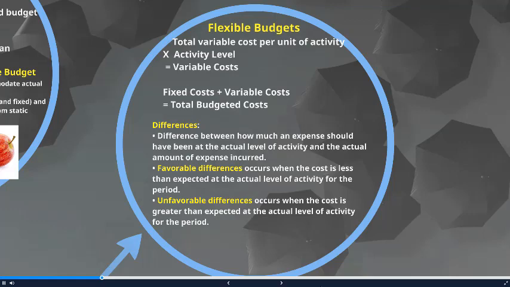After we have built this flexible budget and we're comparing apples to apples, now we can look at the differences. A favorable difference occurs when the cost is less than we expected at the actual level of activity. An unfavorable difference occurs when the cost is more than expected. So favorable means we spent less than we thought we were going to have to. Unfavorable means we spent more than we thought we were going to have to.